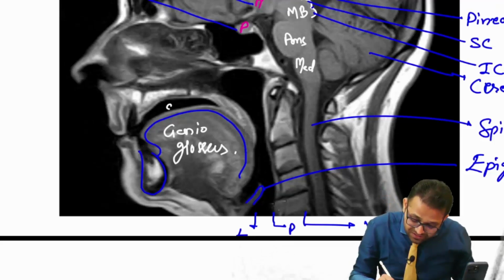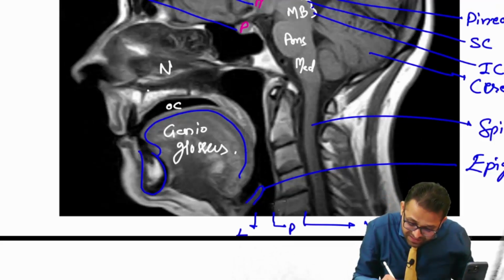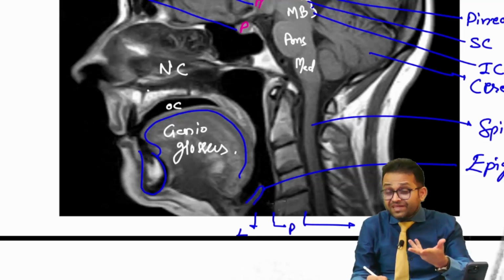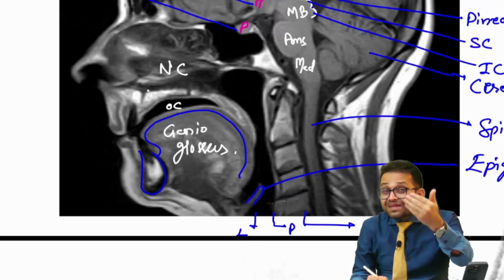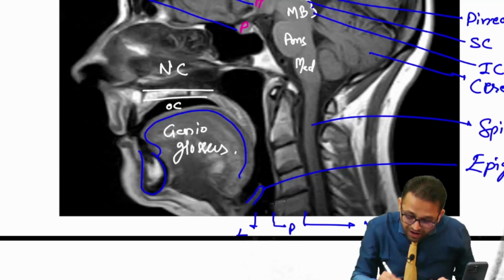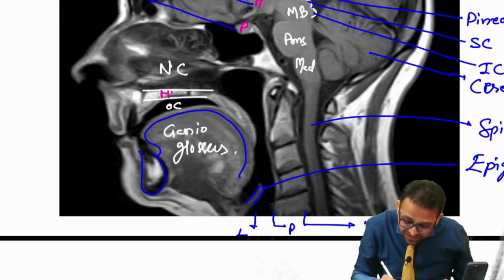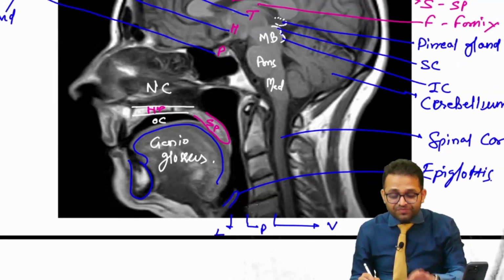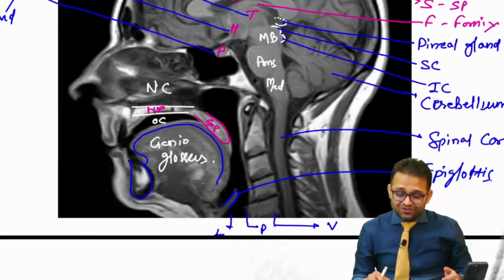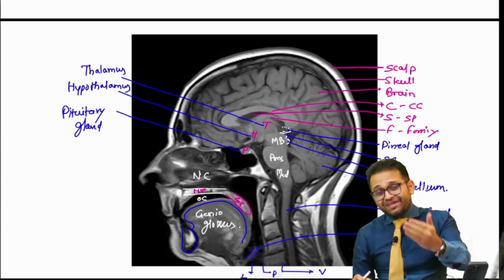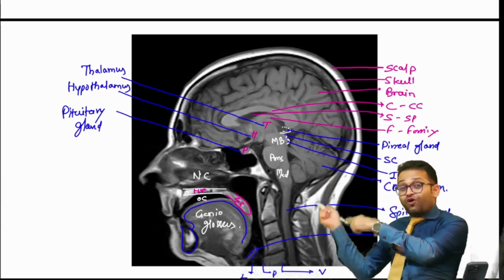And can you see this is the oral cavity? Above this is the nose, the nasal cavity. The partition between the nasal cavity and the oral cavity is known as the hard palate, indicated with HP, and the hanging part behind the hard palate is our soft palate. Getting the point? So this is our beautiful integration of anatomy with radiology. In our next session, we will go for radiology on the basis of the anatomy.